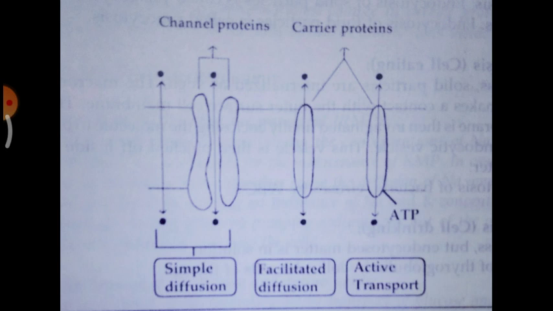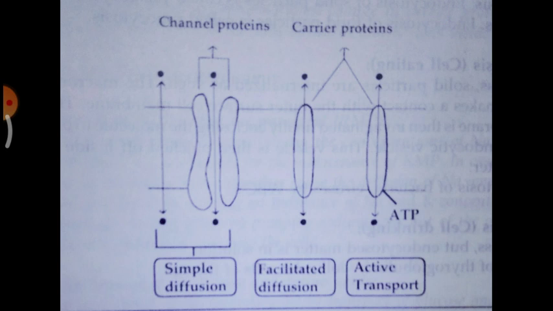So that is, you can see channel proteins, ion channels. And then facilitated diffusion, where a carrier molecule, you can see with a black dot of molecule movement across the membrane. And the last one, active transport, where you can see a black colored molecule is moving in a carrier molecule. Along with that they have shown ATP, that is requirement of energy.